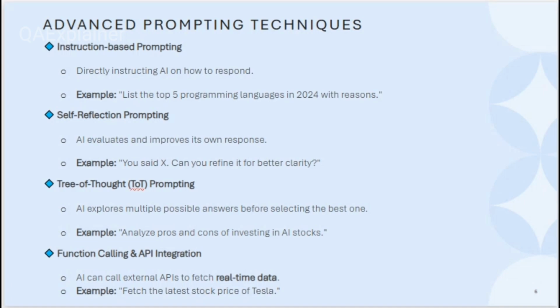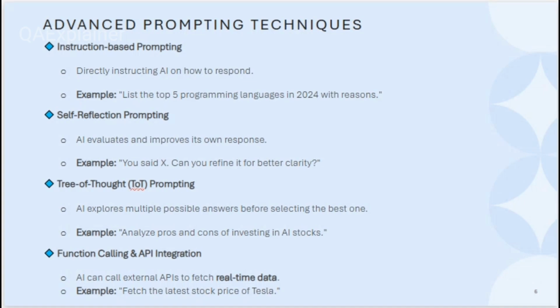Because this is called the tree of thought prompting technique. Sometimes you have to write a prompt in such a way that AI can provide you two or three different responses. So you can prefer the proper response, and based upon your response, AI can understand what your needs are, and AI can provide you a similar kind of output.